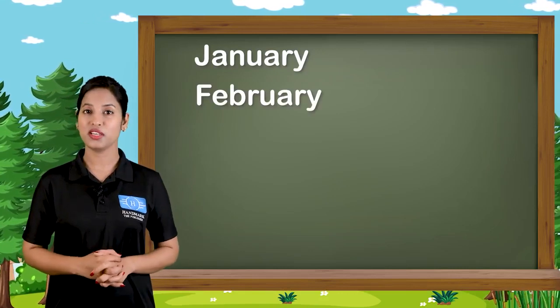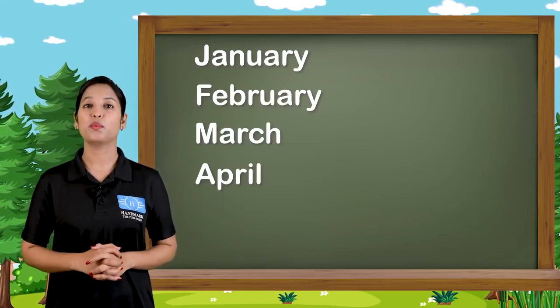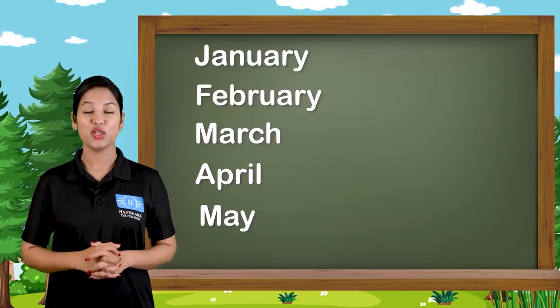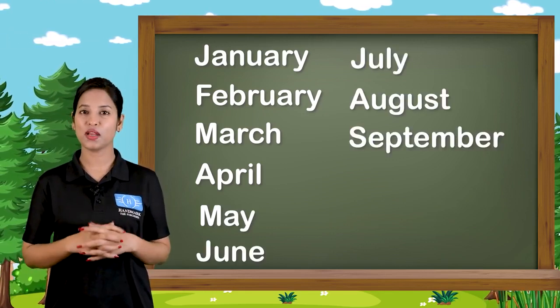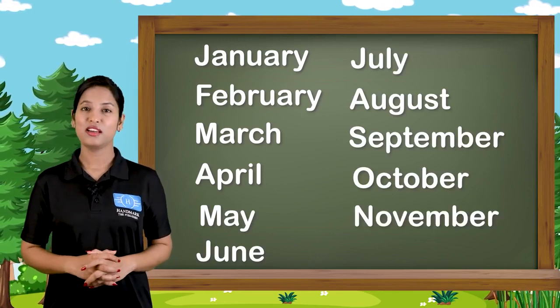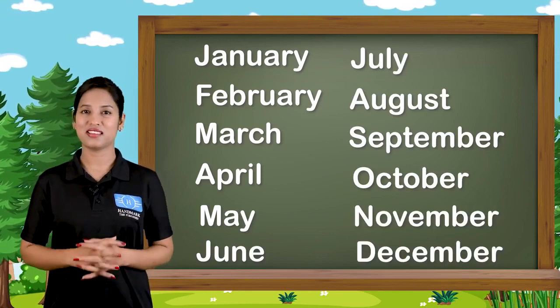Now children, we know that we have 12 months in a year. These months are January, February, March, April, May, June, July, August, September, October, November and December.